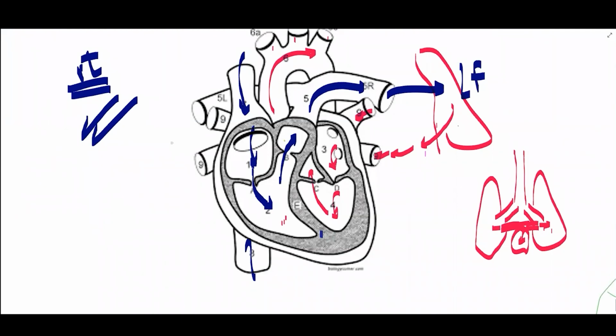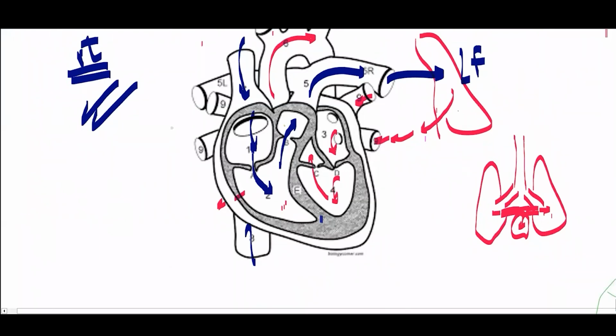But this time, instead of coming back to the same side, no, it's pumped out of the right side and it will come back to the left side. Because it has another circulation in the left side, it will enter the left side and be forced out one more time to the aorta, then all over the body. This circulation, we describe it as double circulation.